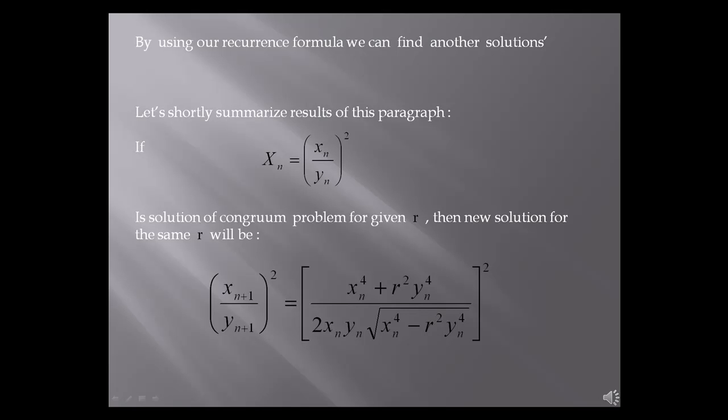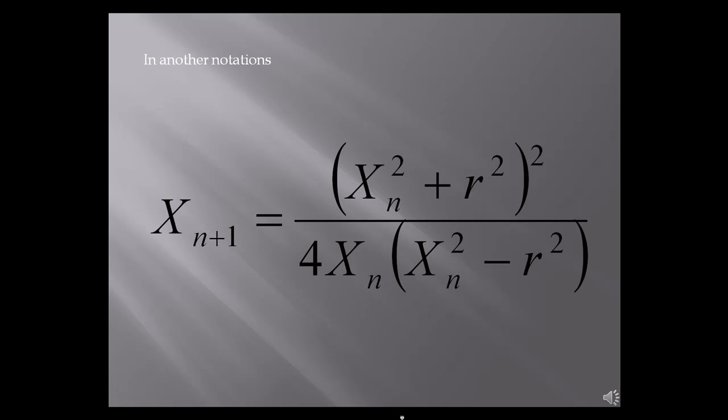Now, let's shortly summarize the results of this paragraph. If x_n equal to x_n divided by y_n squared is a solution for the congruent problem for given r, then a new solution for the same r will be the following. In other notation, x_{n+1} is equal to x_n squared plus r squared, squared, divided by 4 x_n multiplied by x_n squared minus r squared.